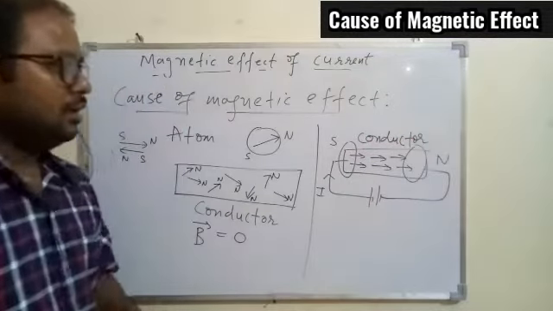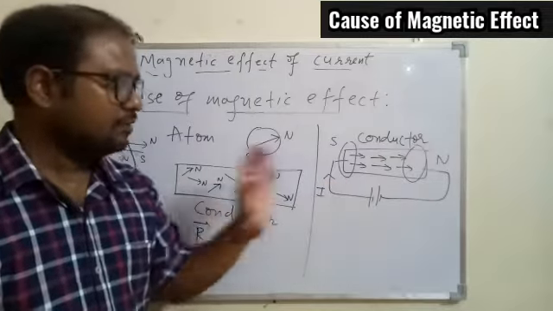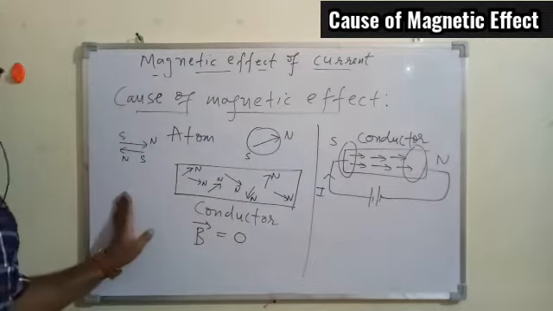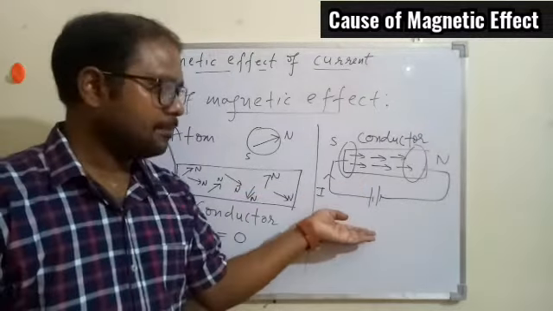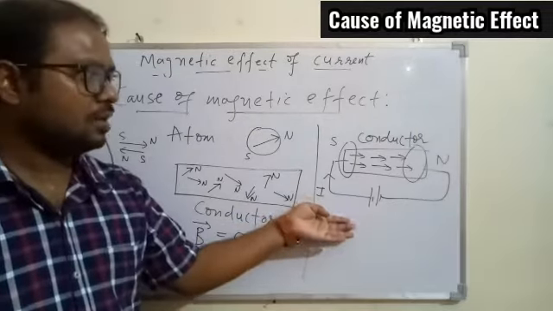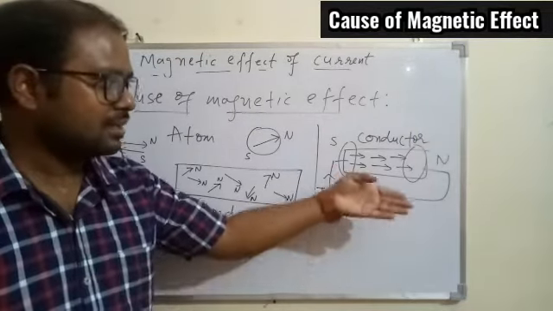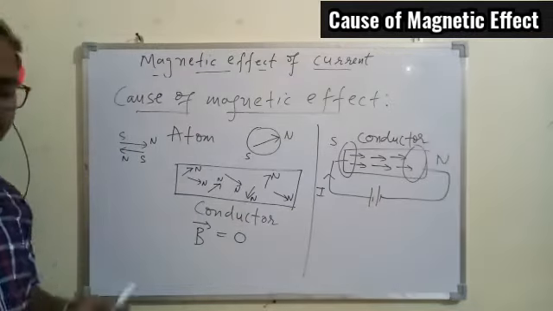So the conductor will start behaving as a magnet when the current flows through it. That is the simple concept we have. If we connect any conductor with the power supply, then each atom behaving as a magnet orients itself, arranges itself in a fixed, same direction, and overall the conductor starts behaving as a magnet.